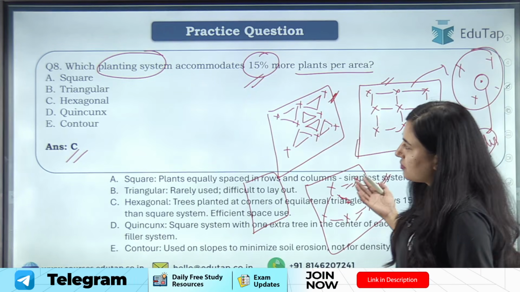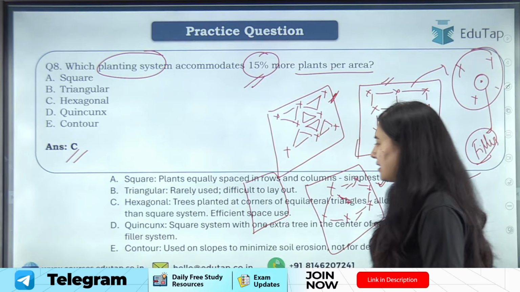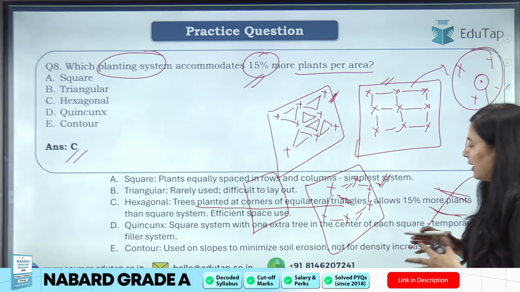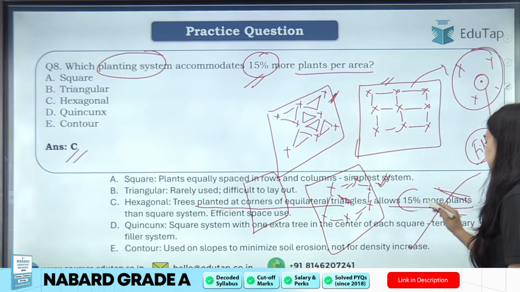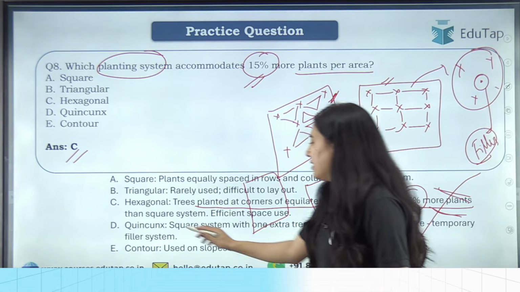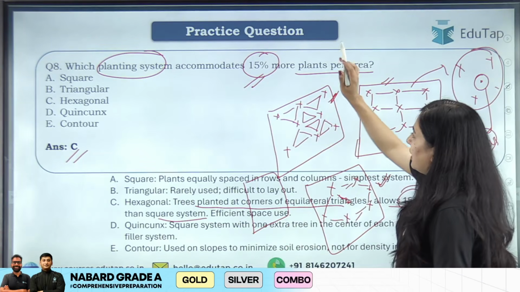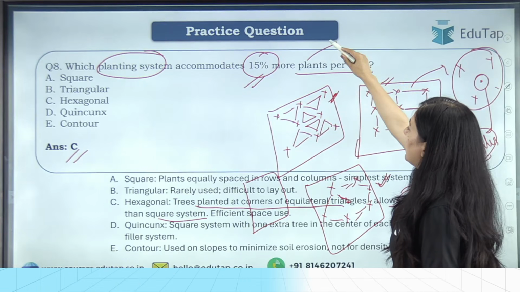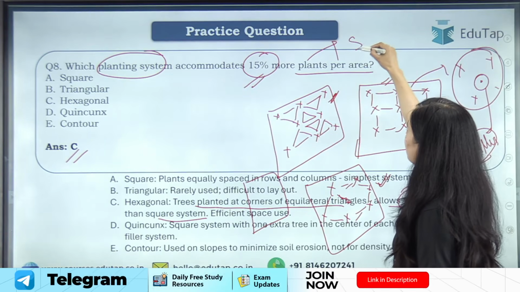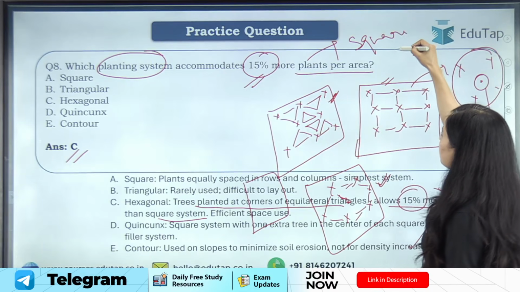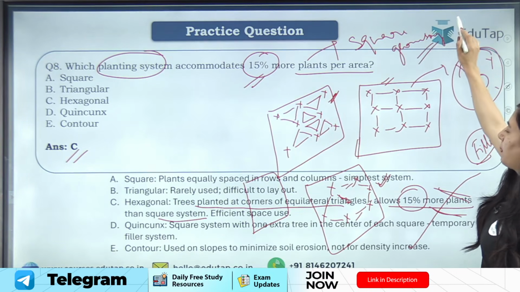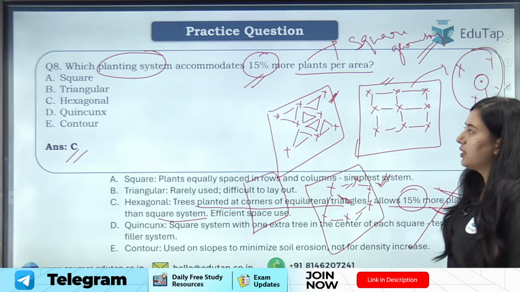So students, yes, the answer here will be hexagonal. Trees are planted at the corner of equilateral triangles, which allows more than 15% more plants than the square system. So in hexagonal, 15% more plants are accommodated as compared to the square geometry. Clear? So I hope this question is clear.